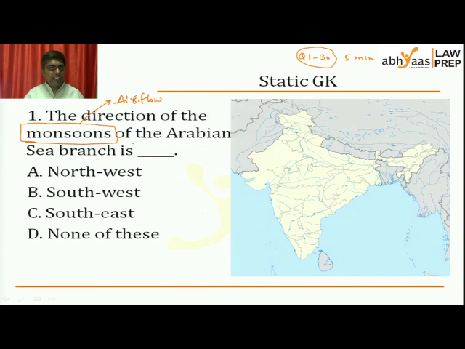They have different timelines, they have different ways they flow, and finally the moment this airflow from water to land comes up, because of the pressure, it condenses and forms rainfall, which is the major source of rainfall. Monsoons are the major source of rainfall for India. Hence, it's important for us to know.